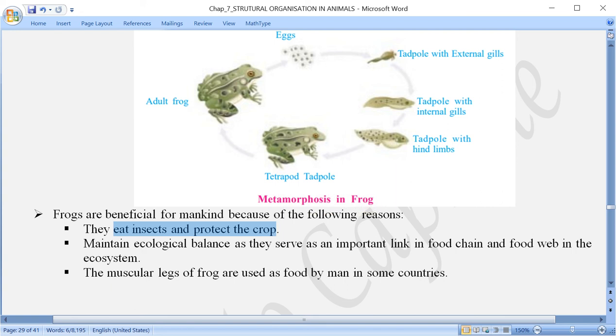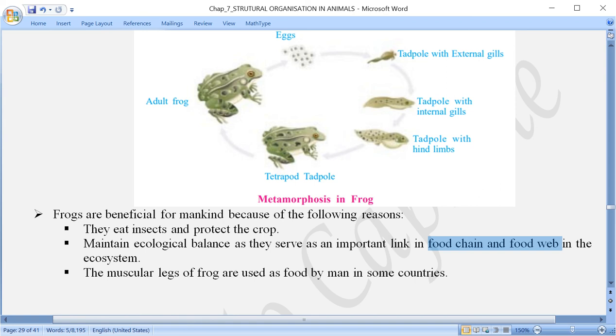Then they are also an active member of the food chain, मतलब किसी एक food chain का एक link बन रहा है, and also of the food web. You understand what is a food web? When many food chains are interlinked with each other, that is called a food web.